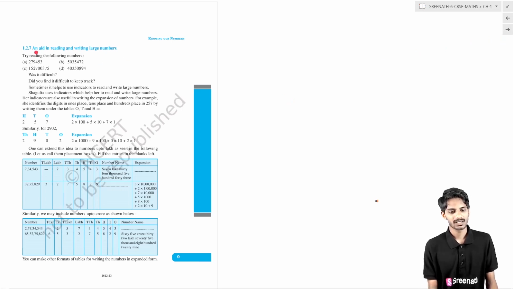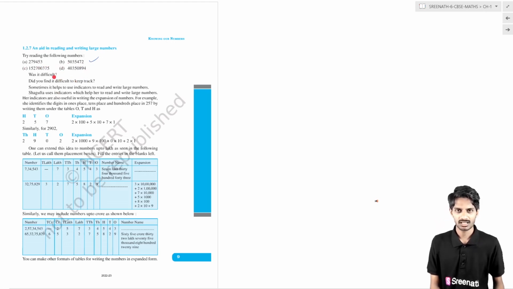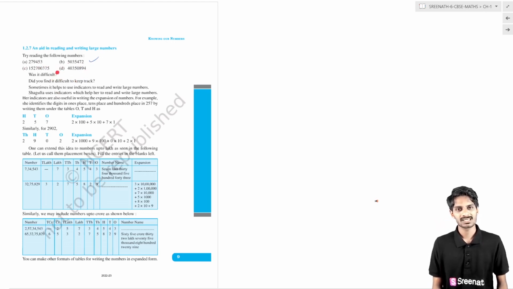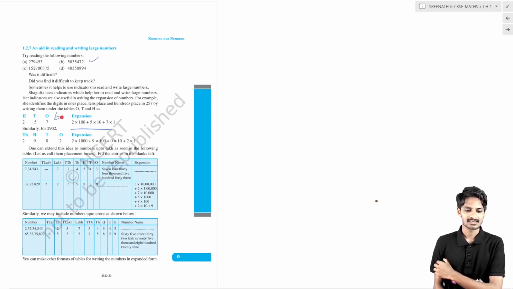Now, the next topic is an aid in reading and writing large numbers. How will we read and write large numbers like this number? It will be somewhat difficult to write. So what is the best thing we have to do? Every time writing the expansion, 2 into 100 plus 5 into 10, 7 into 1, and reading it as 2 into 100, no, it is 200, 5 into 10, no, it is 550, is very difficult. So what can we do? We can write like this.